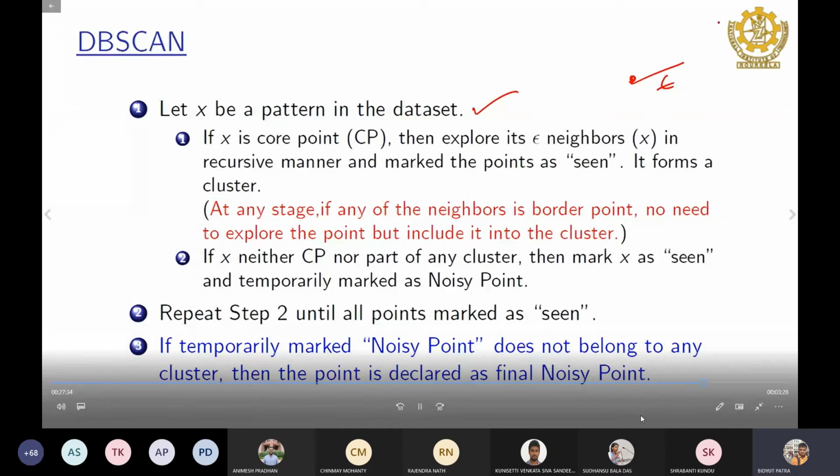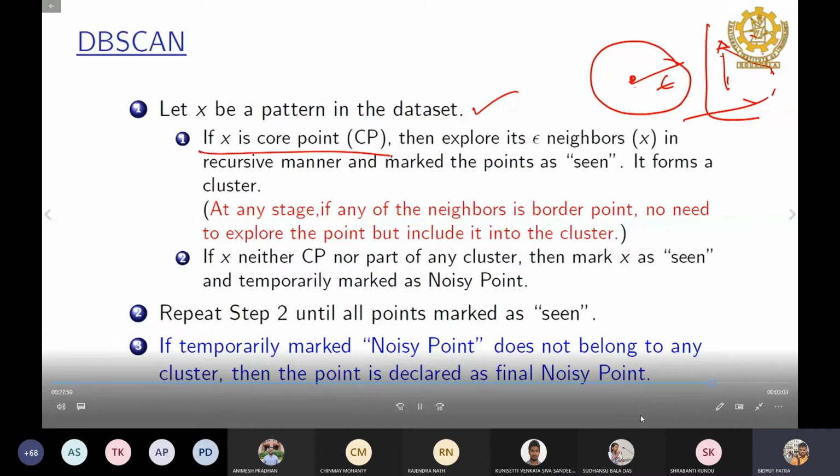You count all the other points. Say you have a point here, and then the other points; you count the distance from here to here, from here to all other points. And you have to check whether the distance is less than epsilon, so then within this neighborhood that point should be included. And if it is more than the minimum number of points, then it is a core point.